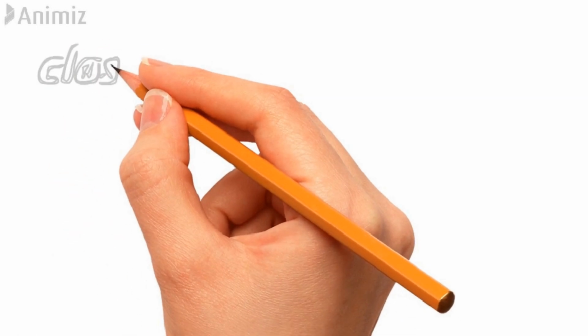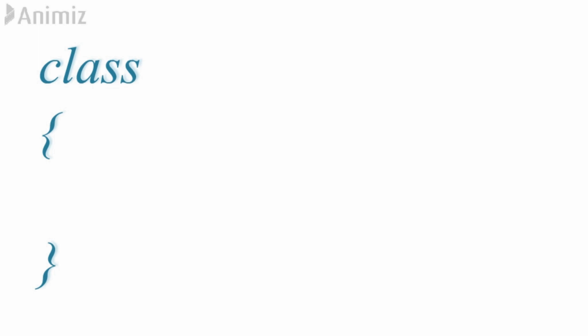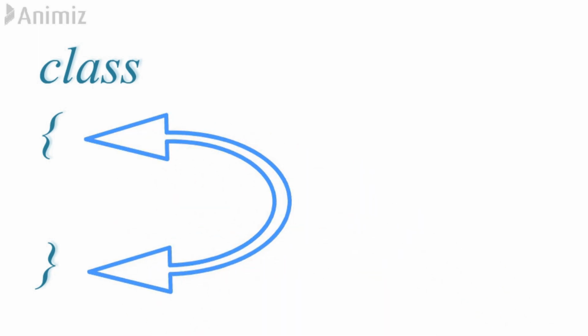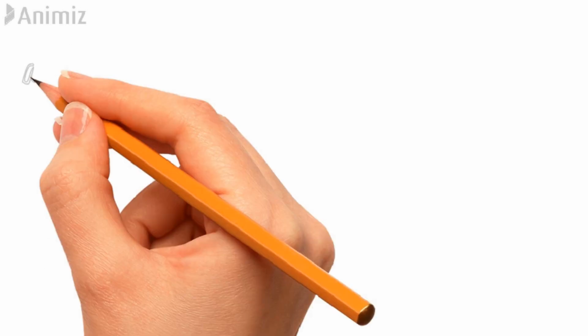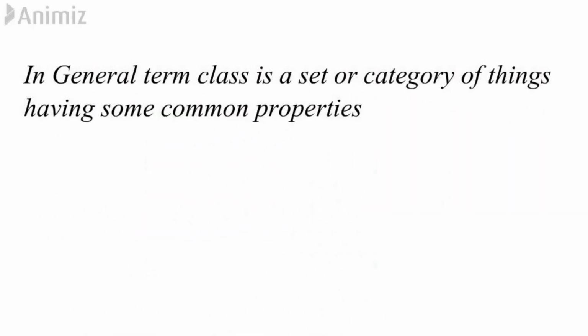In Java, everything we write inside the class only, and these curly braces are called the scope of the class. So in general terms, a class is a set or category of things having some common properties. Listen carefully. A class is a set or category of things having some common properties.